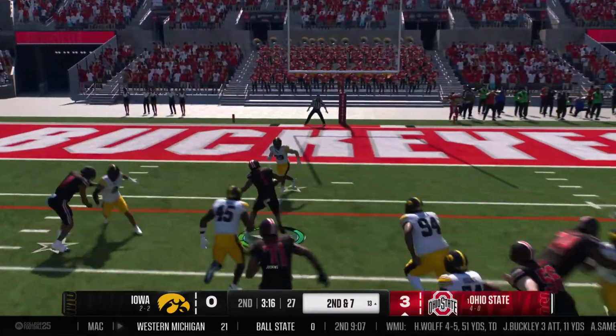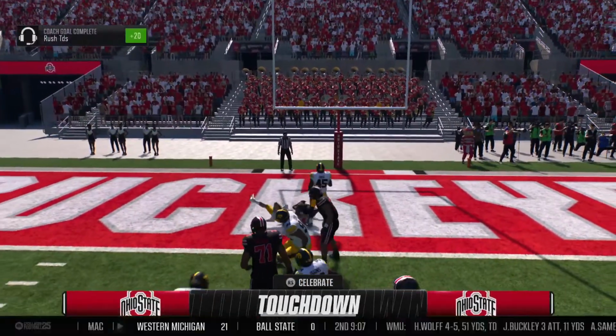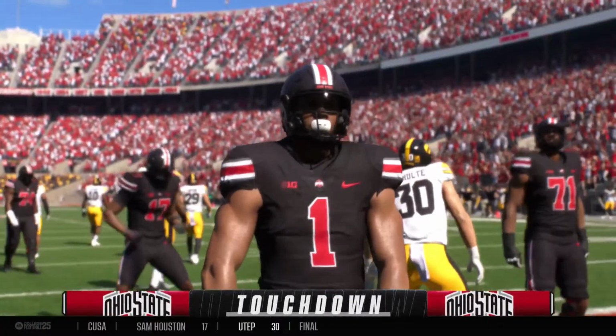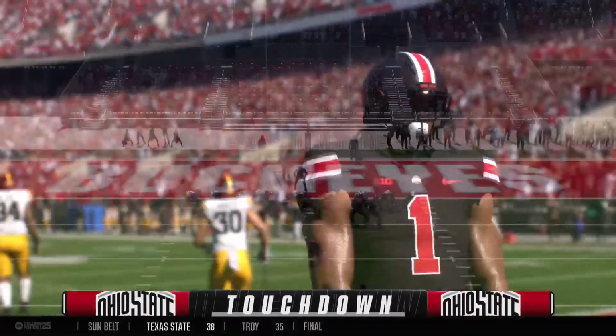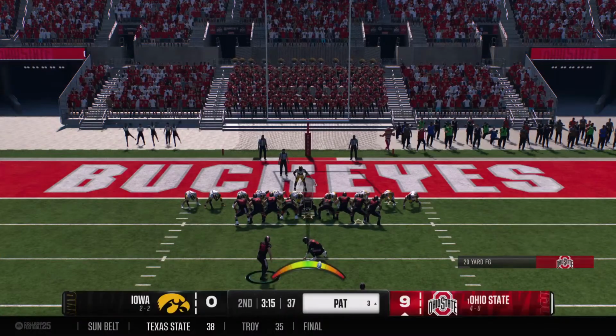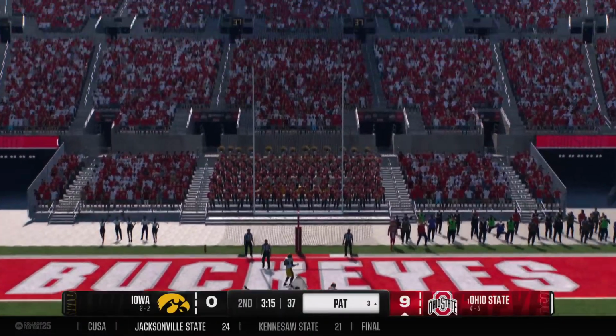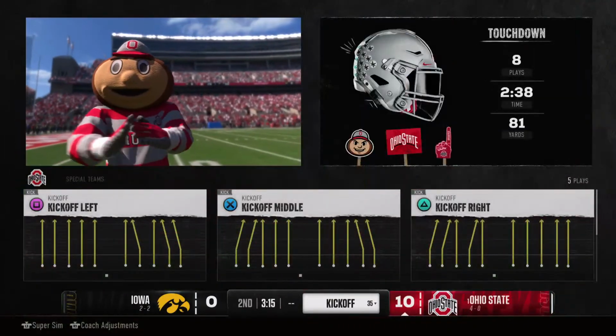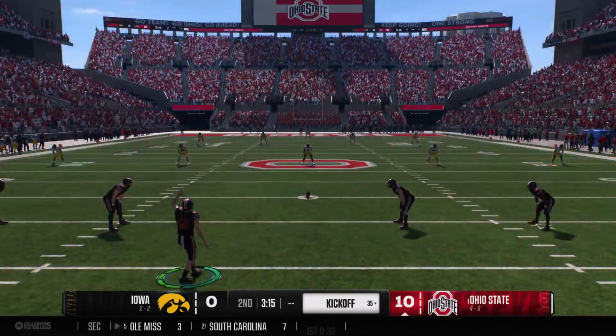Running back searching for a hole. Oh, he got loose. And he's sprinting. He'll take it all the way. Touchdown, Buckeyes. They'll try to add another to their lead. And the running back was not going to be denied on that play. He had a hole. He saw it, put his foot in the ground, and that was pay dirt.